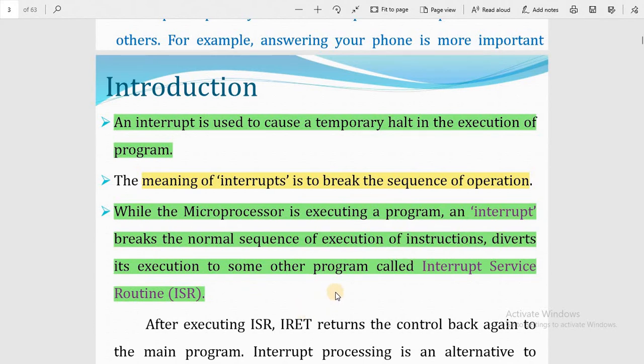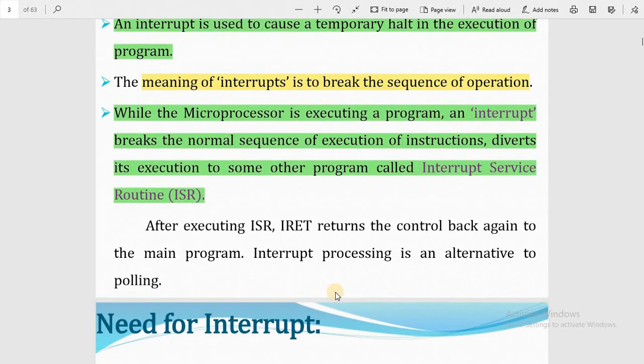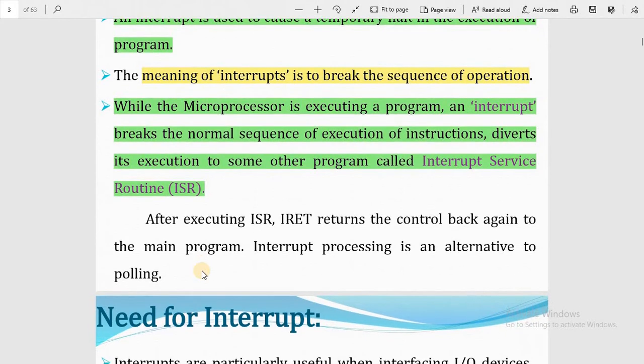Normal control is shifted to the ISR to handle the interrupt of any kind of IO interrupts. After execution of the ISR, IRET returns control back to the main program. Interrupt processing is an alternative to polling.